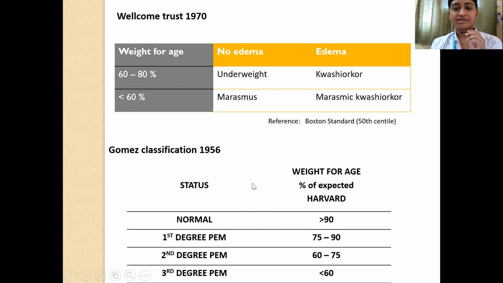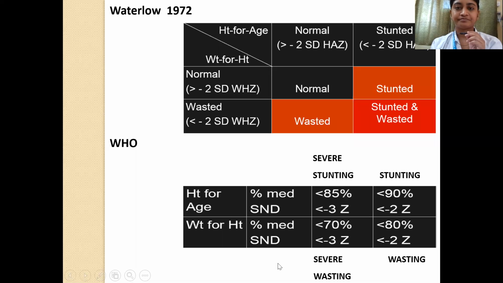Then comes the Gomez classification, where again we base the classification according to what percentage the weight for age of the child is as compared to the expected for that age. So if it is more than 90%, it is normal. If it is 75 to 90%, it is first degree. If it is 60 to 75%, it is second degree. Less than 60%, it is third degree.